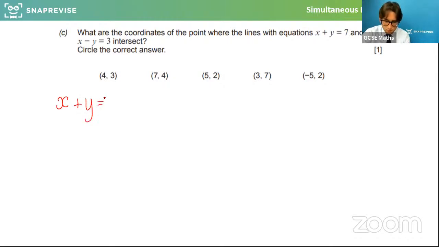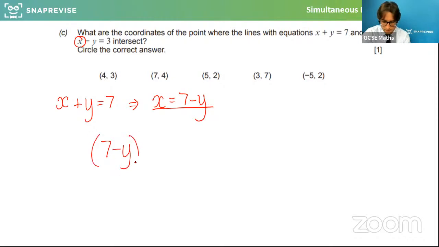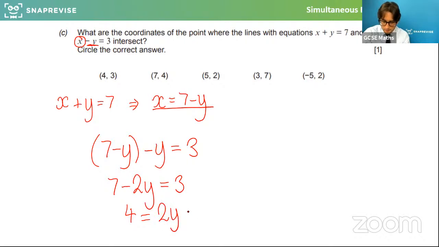So x plus y equals 7. If I make x the subject, then x is equal to 7 minus y. So I've just made x the subject here. And what I can do is plug that into the other equation. So 7 minus y, which is x, minus the other y here, is equal to 3. So that means 7 minus 2y equals 3. If I rearrange this, so for example, I minus 3 and I add the 2y across, I get 4 equals 2y. So that means that y is equal to 2.